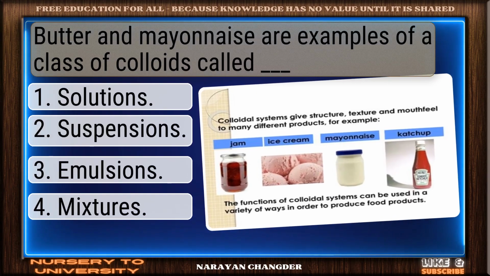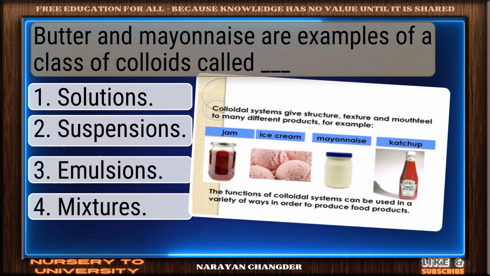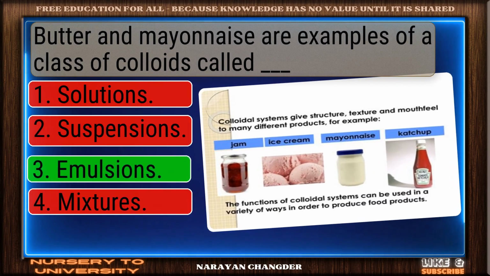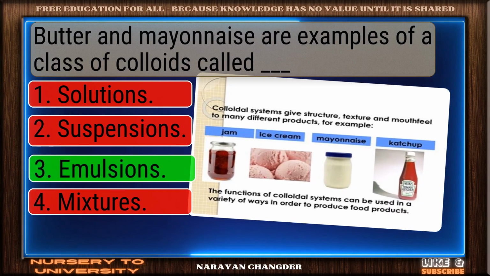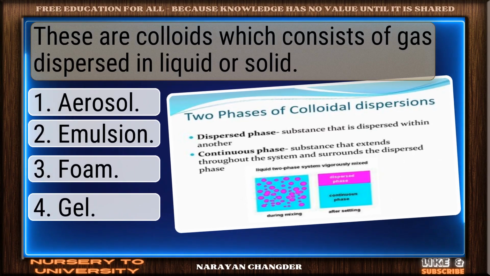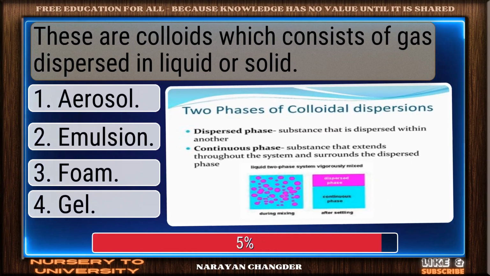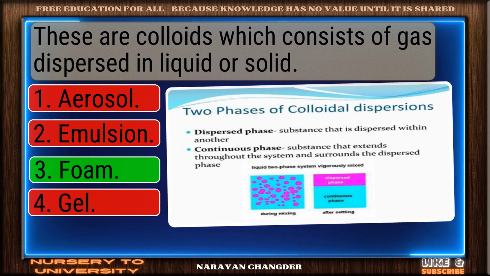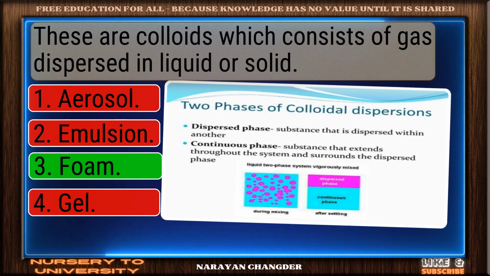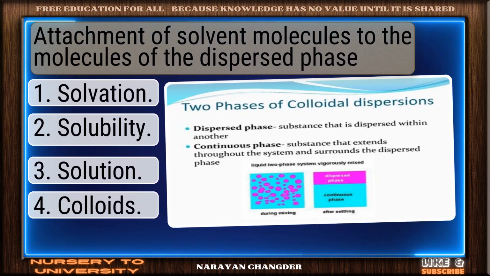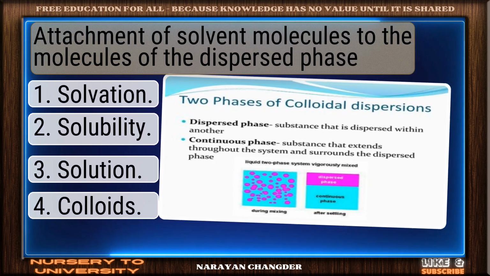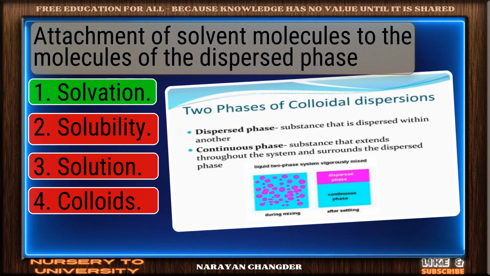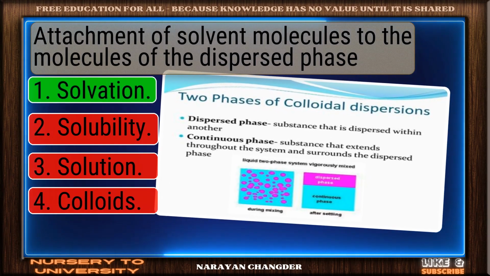Butter and mayonnaise are examples of a class of colloids called dash. Nicely done. Emulsions is a solid answer. These are colloids which consist of gas dispersed in liquid or solid. Nice selection. Foam is the correct and valid answer. Attachment of solvent molecules to the molecules of the dispersed phase. Smart pick. Solvation is the correct choice.